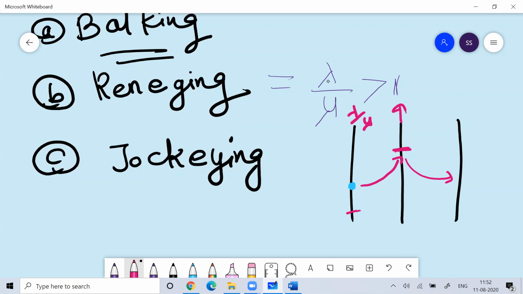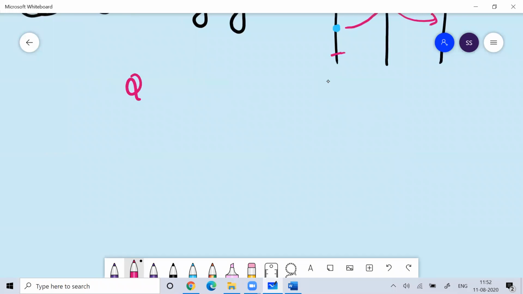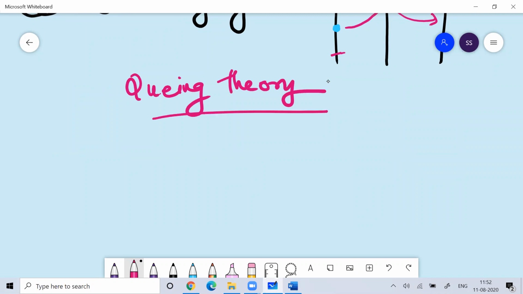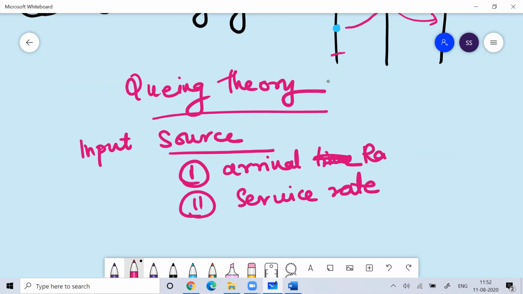So basically, whenever we talk about queuing theory, the input source can be the arrival rate, or it can be the service rate, or it can be the number of servers. So these are the basic input sources.